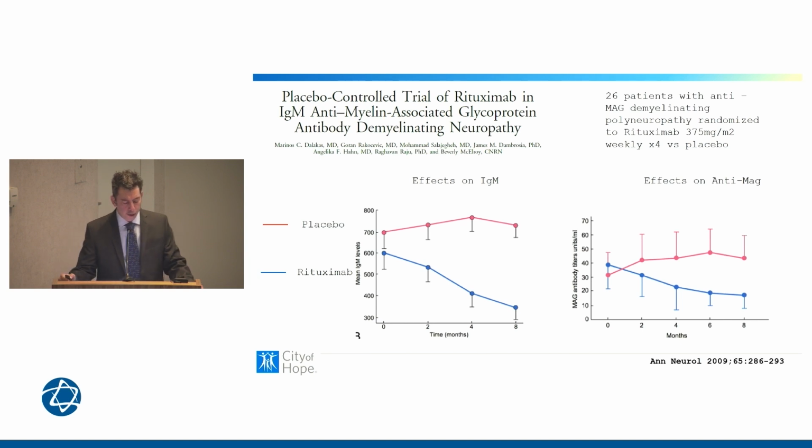And you can see here, where the red line represents those receiving the placebo and the blue receiving rituximab, that there has been a drop in the IgM levels with rituximab, not surprising. Likewise, a drop in the anti-MAG levels with rituximab.